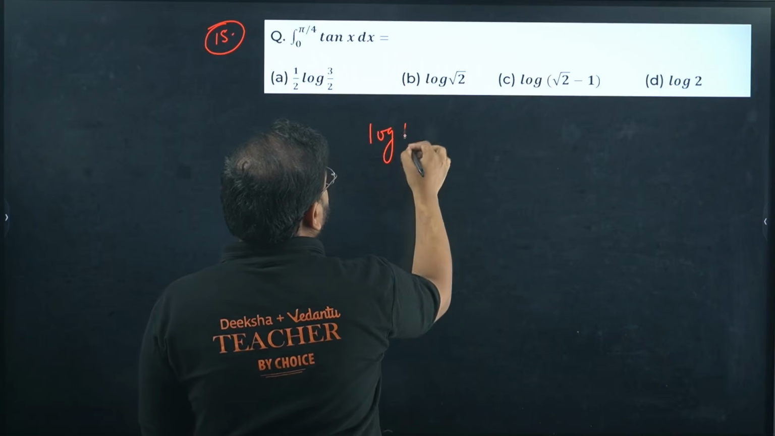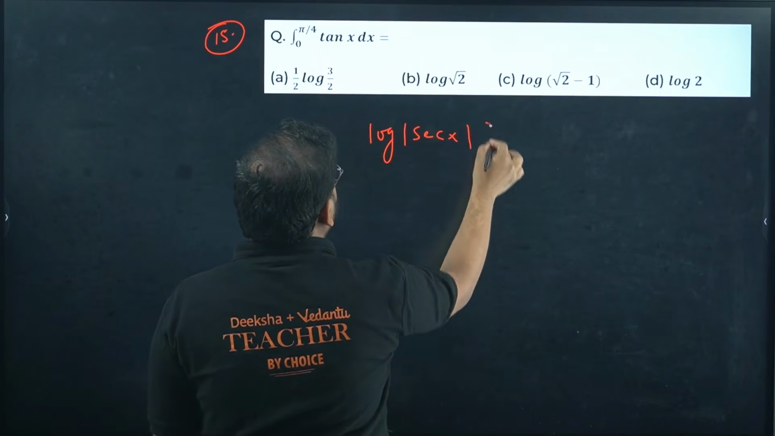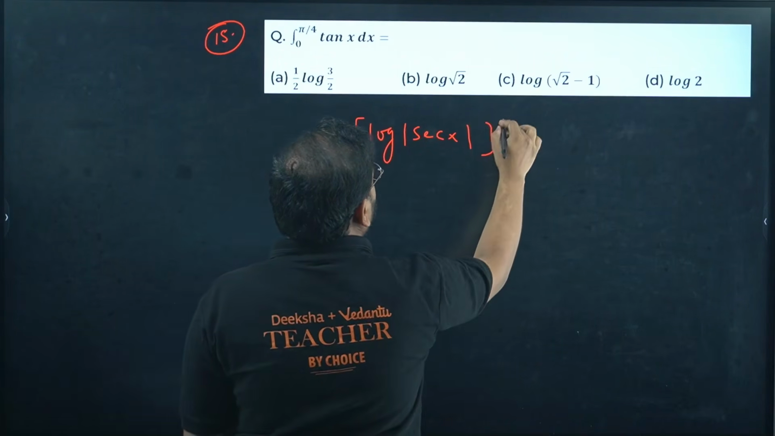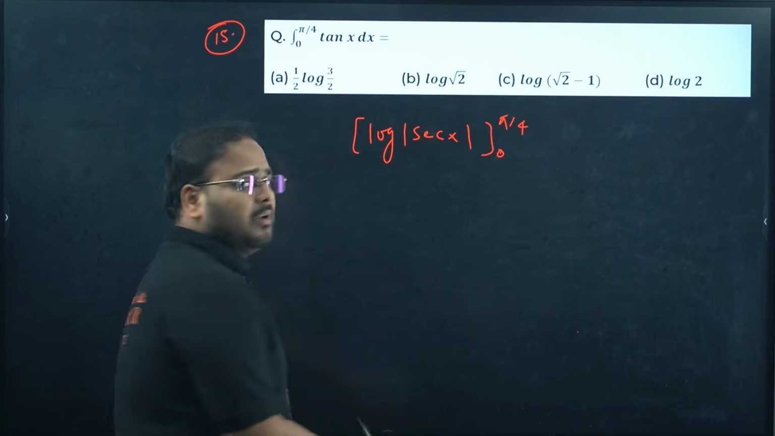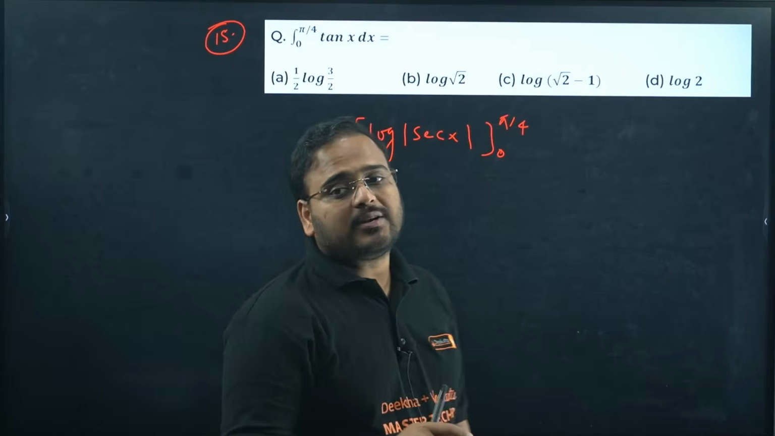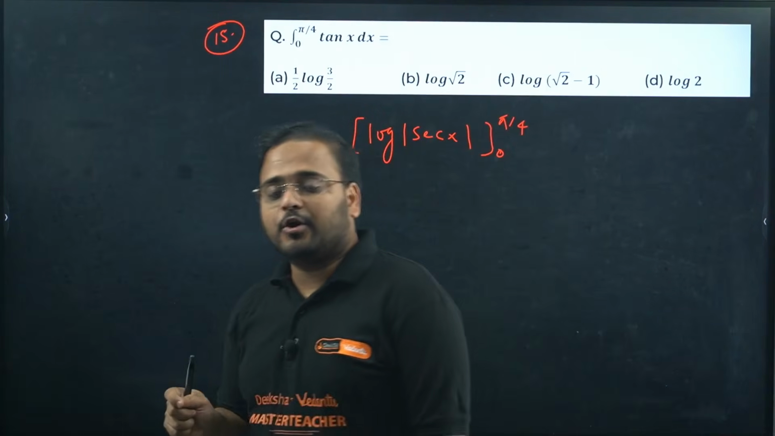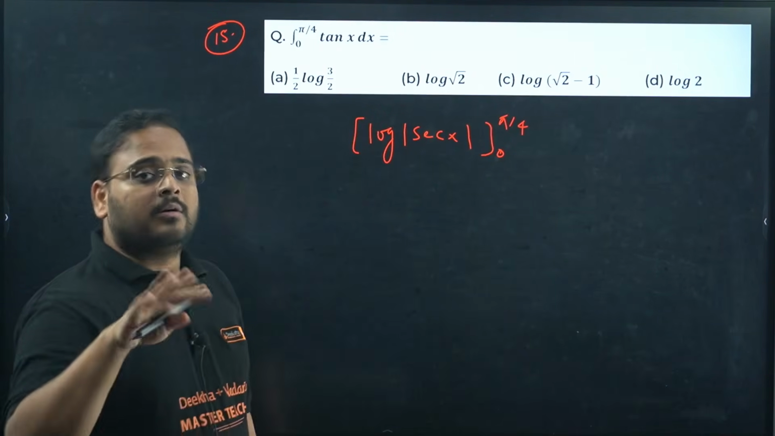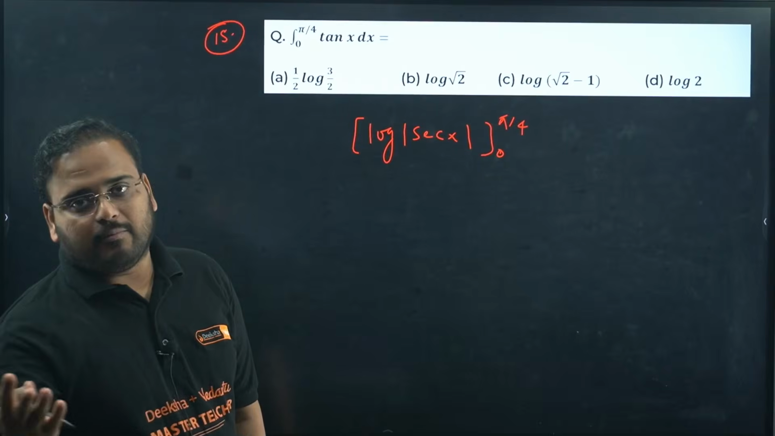Log of secant x from where to where? 0 to pi by 4. Correct? Formula, straightforward formula. Again, one question that can come from here is on the basis of your substitution method, other properties, direct formulas of direct functions.